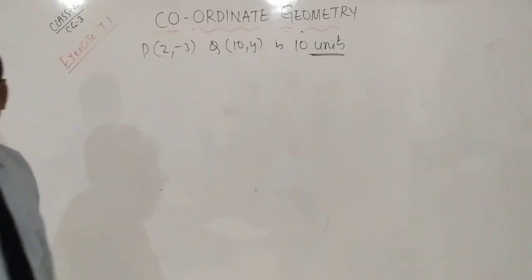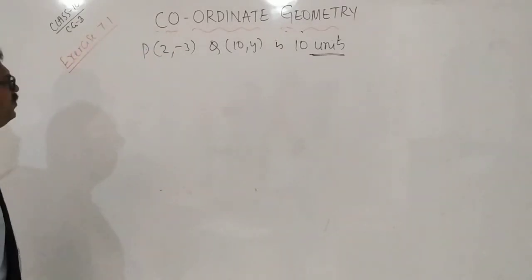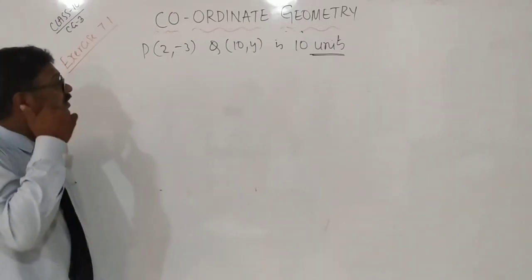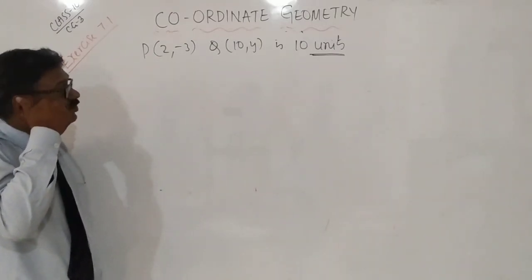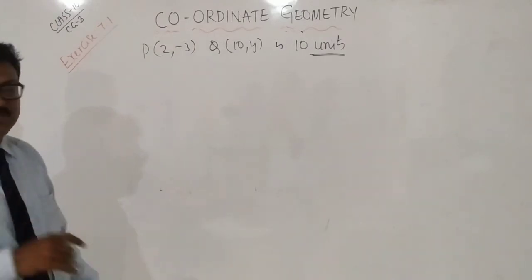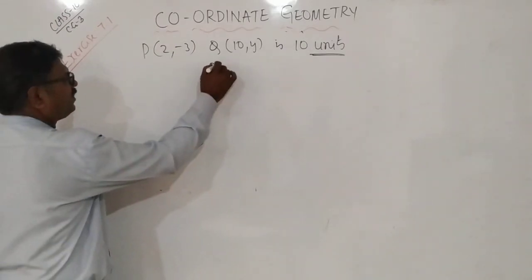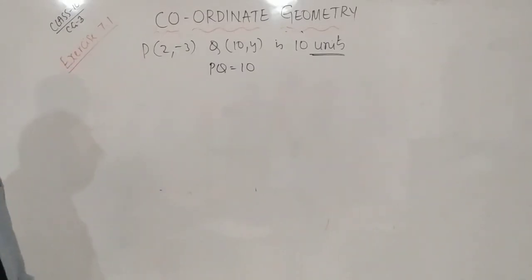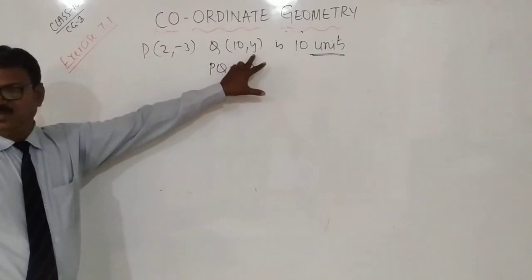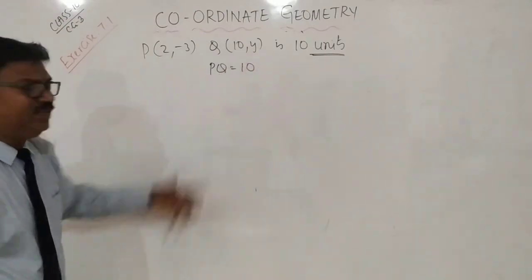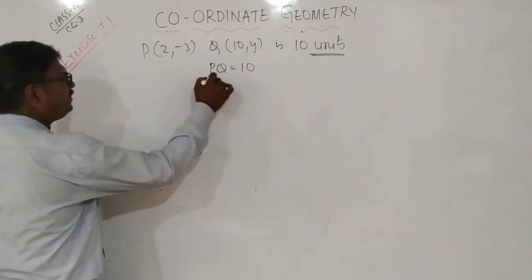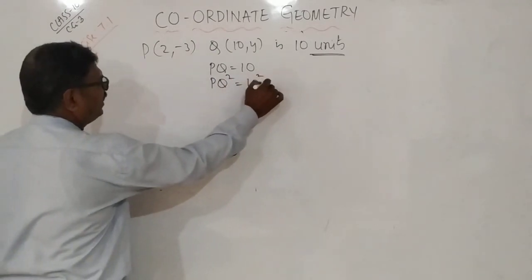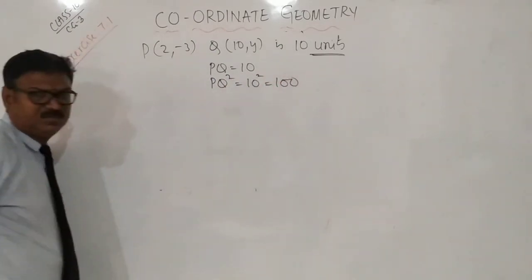Yes. How to find this? PQ, that is the distance between them, is 10 units. 10 units means PQ equals 10. What should we find out? We should find out the value of y. So what I am doing is like this: PQ square equals 10 square, which is nothing but 100.